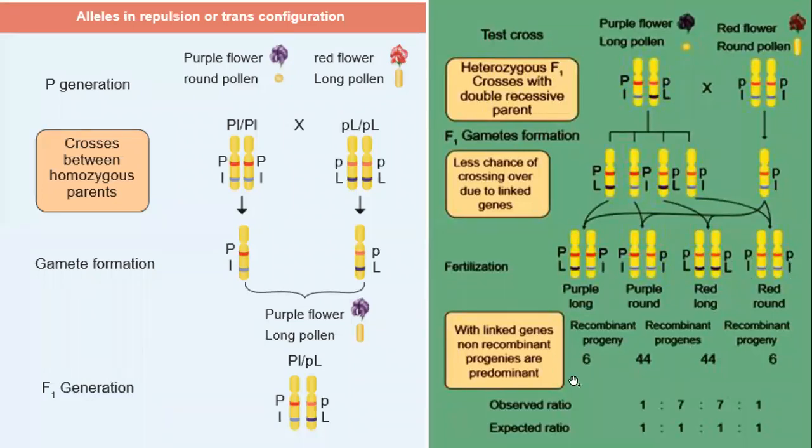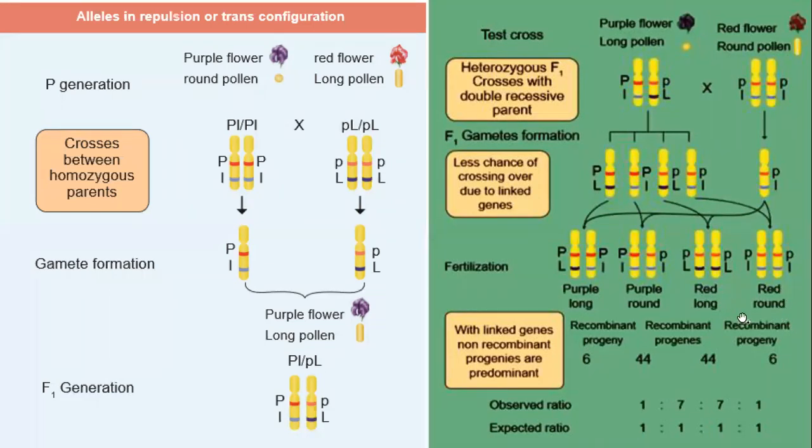Here you see the purple long and then purple round. So here the dominant is purple round. Here you can see the L, so you will get a red color. Here the small p, so it is red in color, red long. But here it is red round.